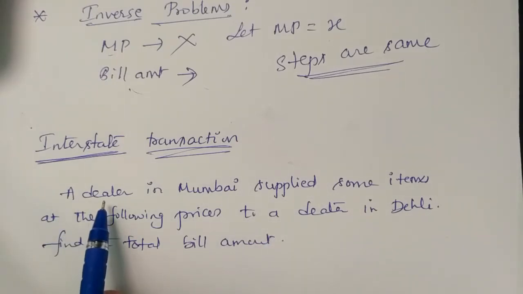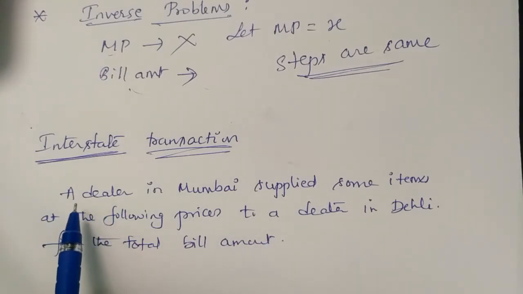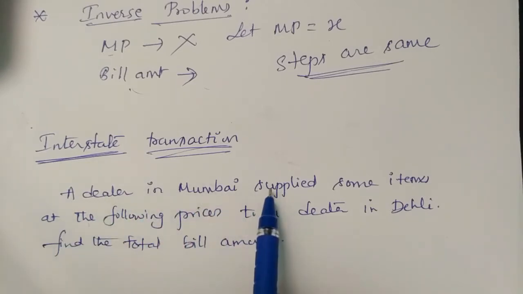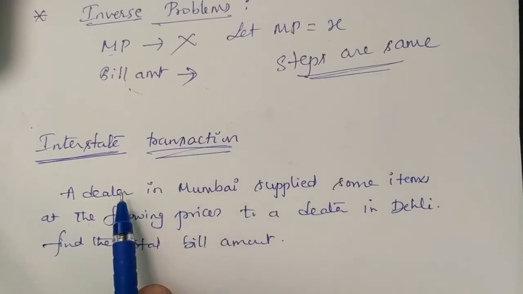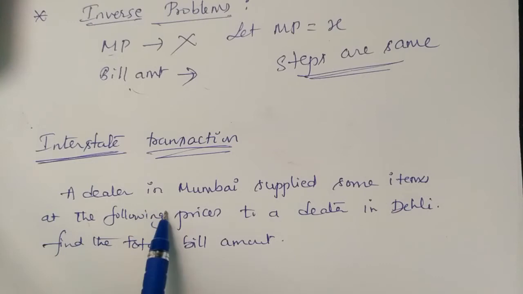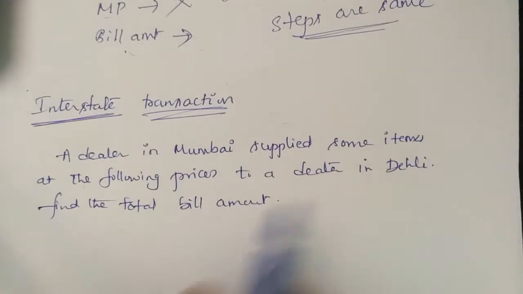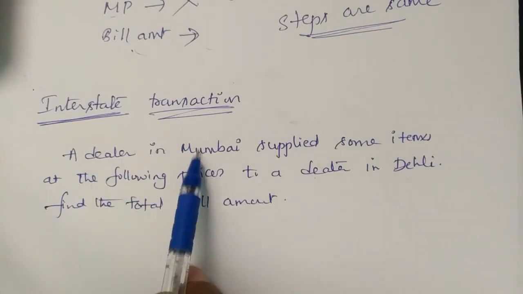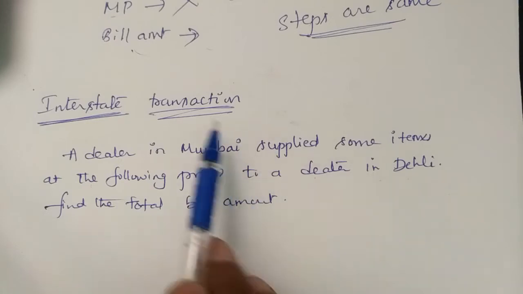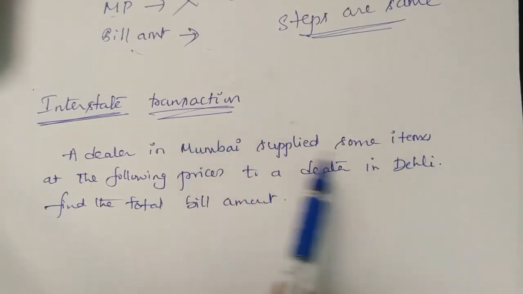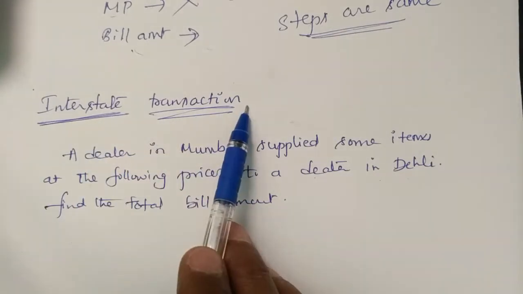A dealer name is not mentioned, so whatsoever, a dealer in Mumbai is settled in Mumbai. He supplies some items at the following prices, they'll give in tabular column, to another dealer. He is in Delhi. Understand? A dealer in Mumbai is selling to a dealer in Delhi. So Mumbai and Delhi belong to different states. So here interstate transaction is taking place.